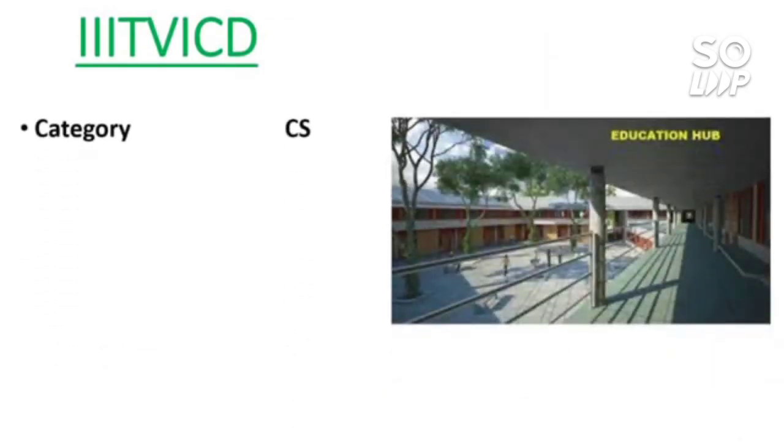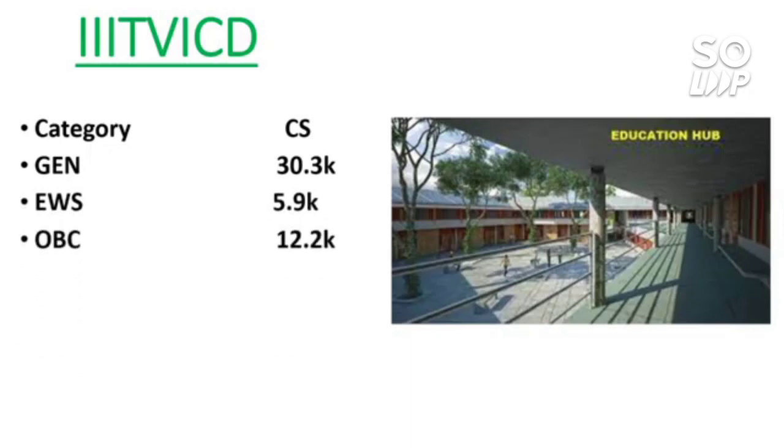So the next one is triple IT VICD. So here is the category wise cutoff. It has only one branch, that is CS, and for general 30.3 thousand, for EWS 5.9, for OBC 12.2, for SC 10, and for ST 4.8 thousand.